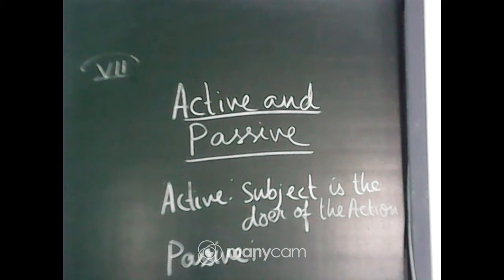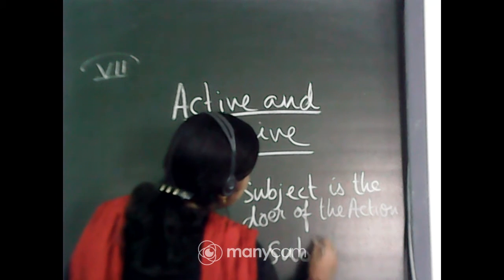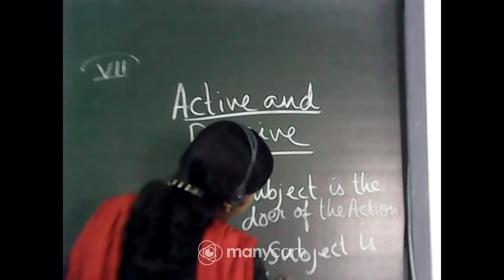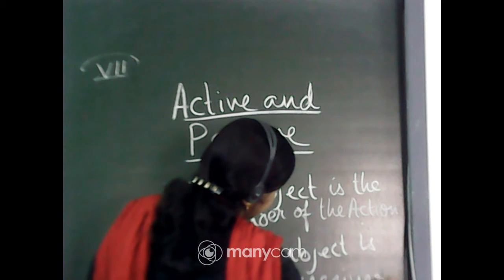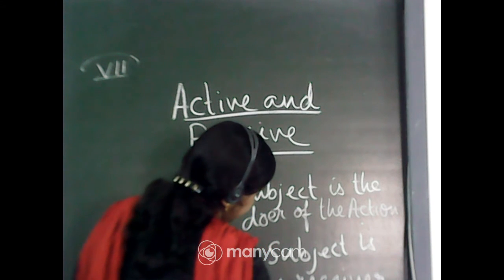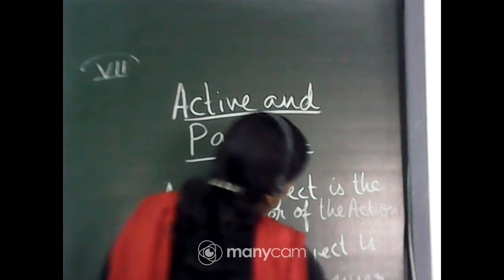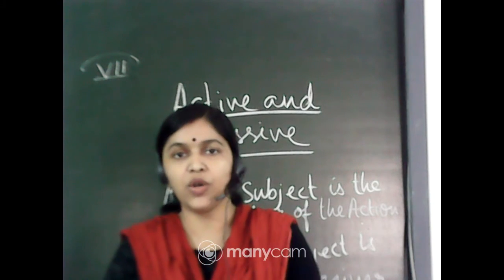A verb in the passive voice, when it tells us what is done to a person or thing, the subject is the receiver of the action, okay? Not the doer, but rather the receiver of the action. Then we say that it is in the passive voice. And obviously we can understand that for transitive verbs only we have this voice change.